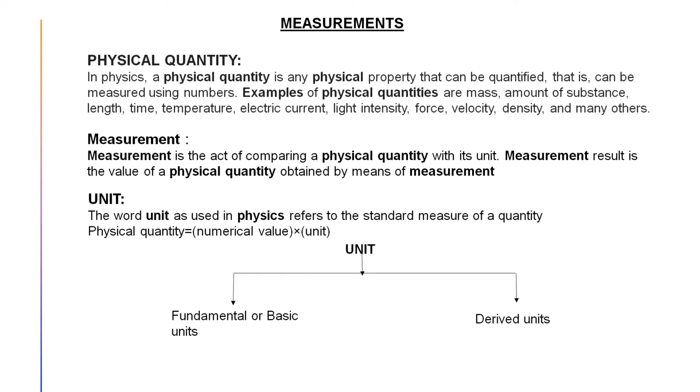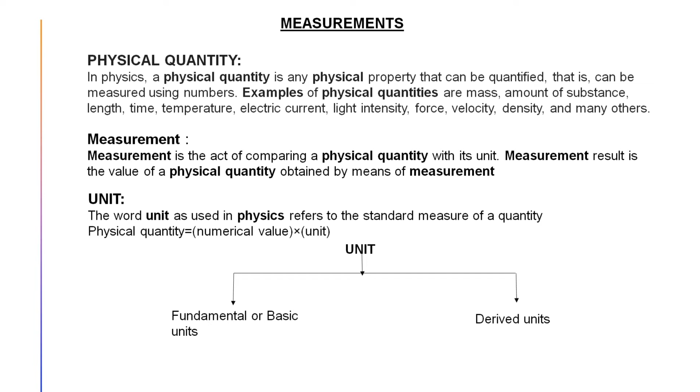Coming to the next part, when we are talking about the standard quantity or unit, how can it differ? The unit can be divided into two types. It is written here. One is fundamental or basic unit, and another one is known as derived units. What are fundamental or basic units? The fundamental or basic units are those which don't need the help of any other unit to represent them.